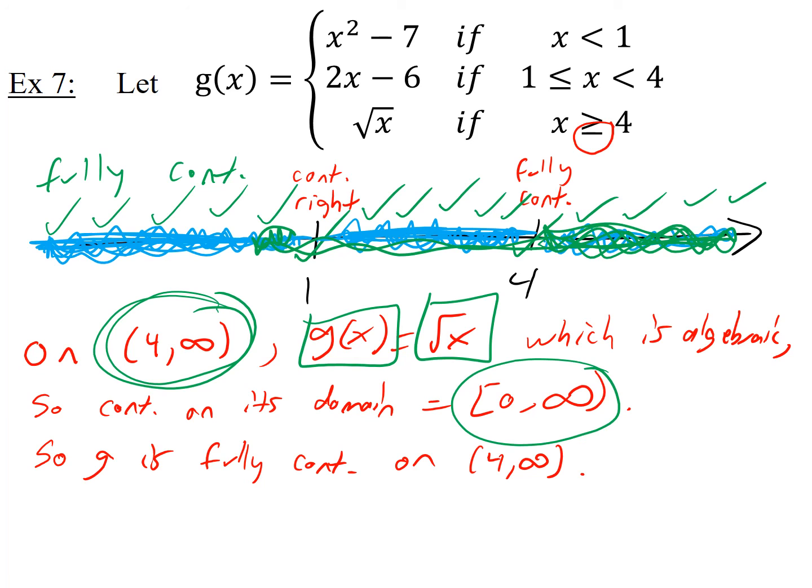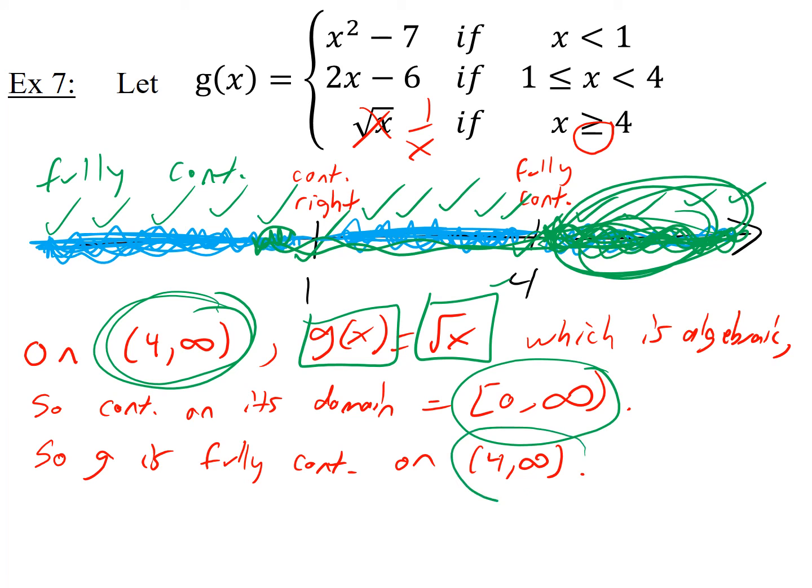Or sometimes on quizzes I'll put something like this, where maybe instead of square root of x, you'll have like a 1 over x here. Okay, on this interval, 4 to infinity, 1 over x will be continuous the whole time, because the only problem with 1 over x is when x is 0, you get division by 0. But if this would have said negative 4 here, then 0 is in this range, you'd have to throw it out. I guess you have to make some kind of argument like that. So you'd do this kind of argument that we just did, except you'd say, okay, 4 to infinity, except you have to throw out 0.